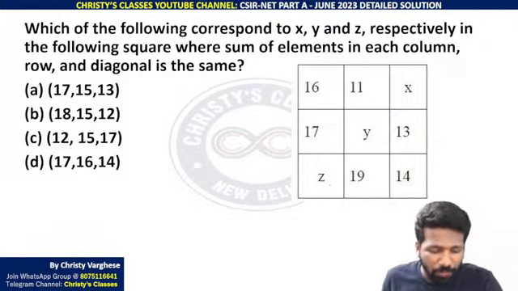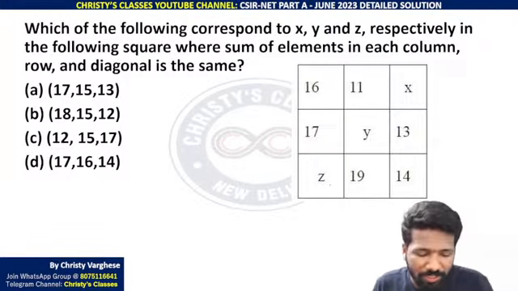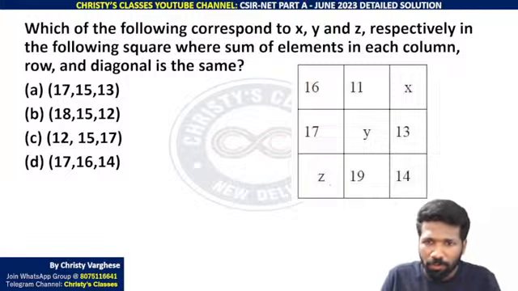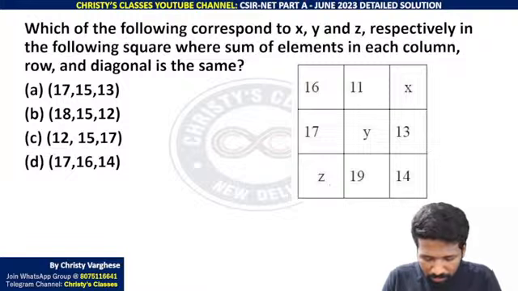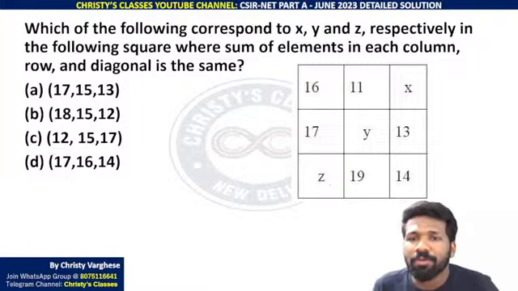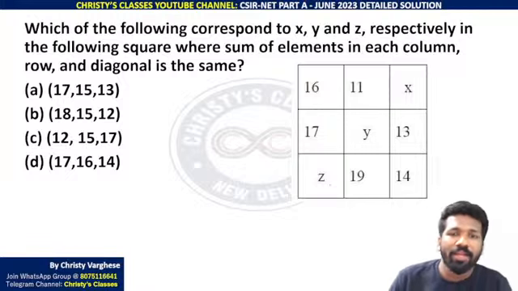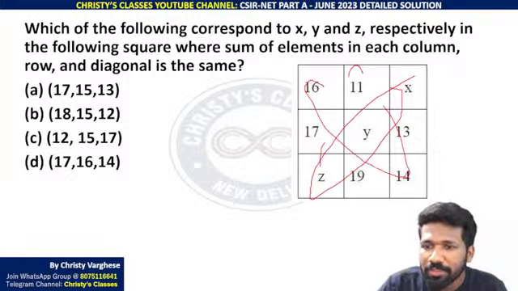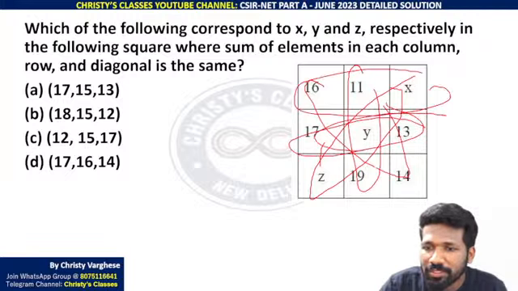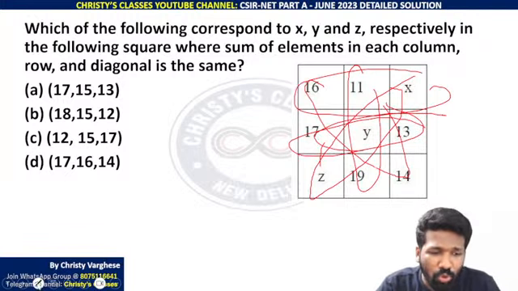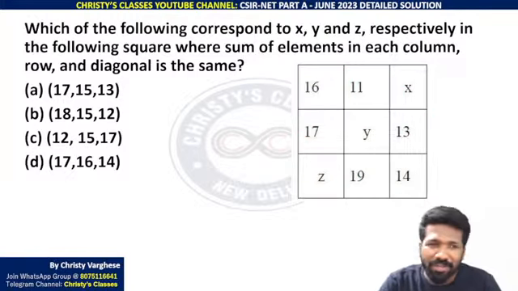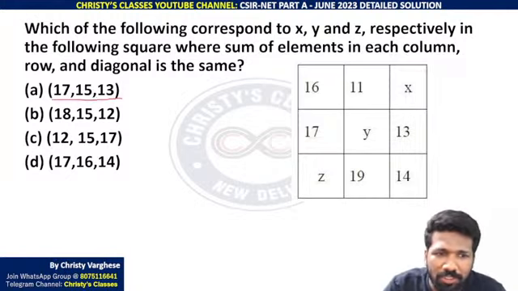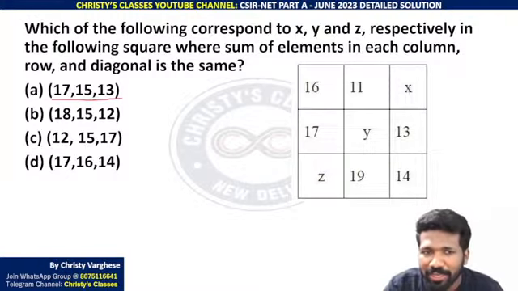So which of the following correspond to x, y, z respectively in the following square, where the sum of elements in each column, row and diagonal is the same. So this sum, this sum, this sum, this sum, all these should be equal. Again, the direct method will be time consuming. Substitute each option, then it is easy to check that.